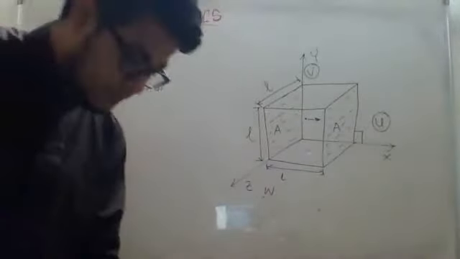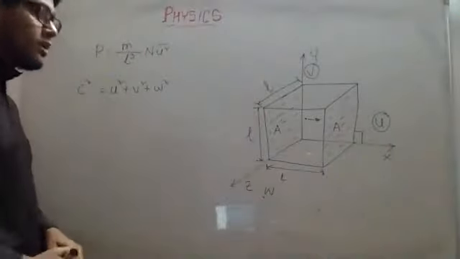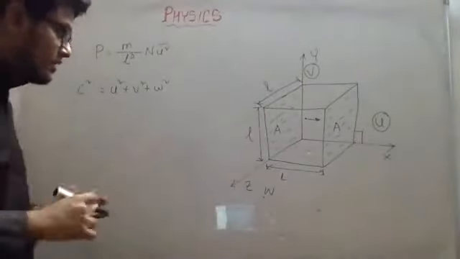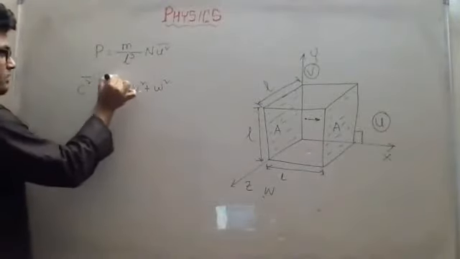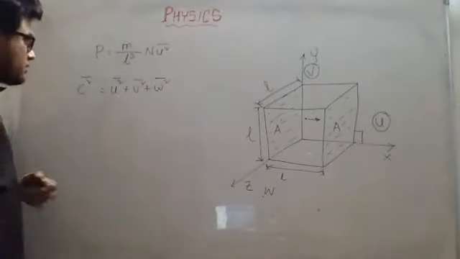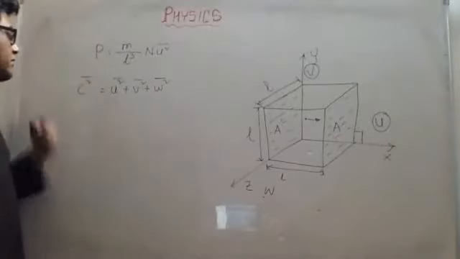So c square is equal to u square plus v square plus w square. Now the body is having motion in all directions, x, y, z. So if I take the mean, I have to give the mean sign above all. Mean velocity in all directions will give the mean total velocity.